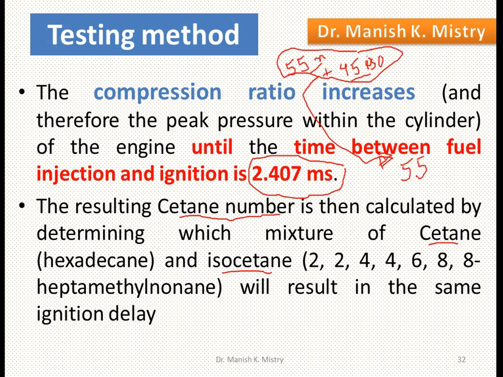The cetane number is obtained by comparing auto ignition tendency with the mixture of normal cetane and iso-cetane. And what is the required condition? The delay period should be 2.407 milliseconds.